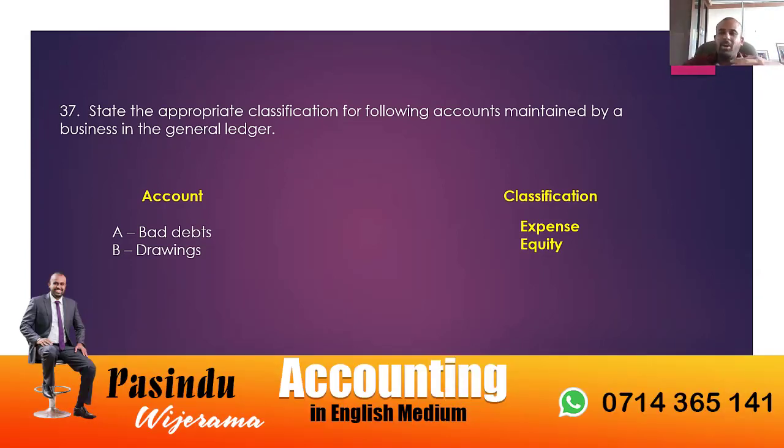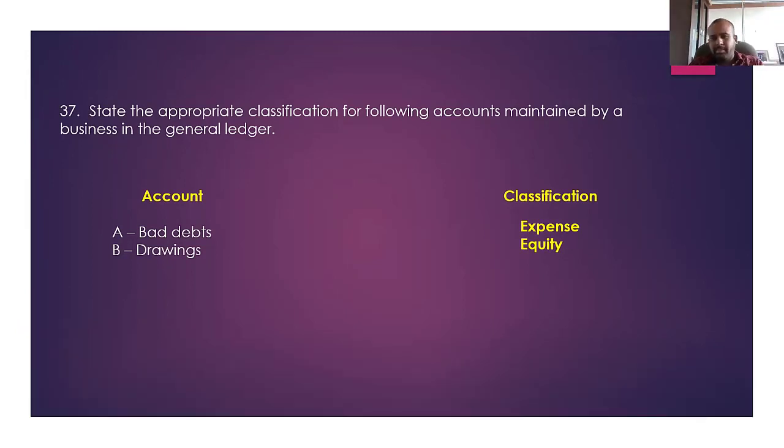Then any ledger account should be able to be classified into these 5 elements. So bad debts you recognize as an expense, which is a nominal ledger account. Drawings you classify under equity. Provision for gratuity: any provision you make against a liability, you need to classify as a liability account.